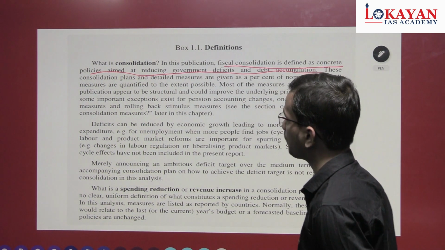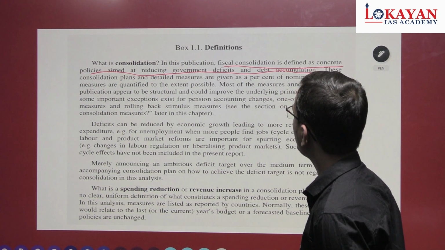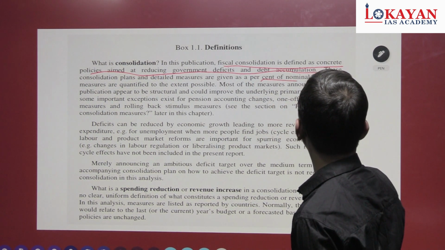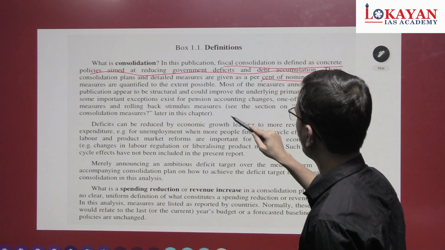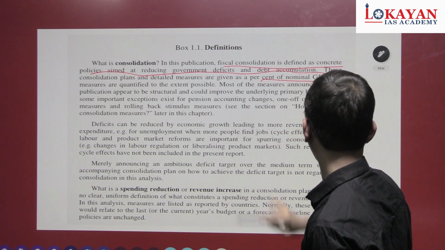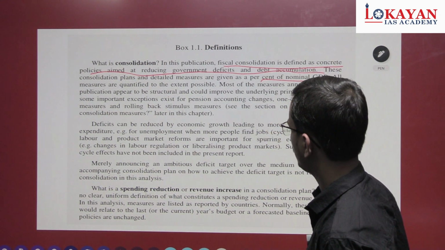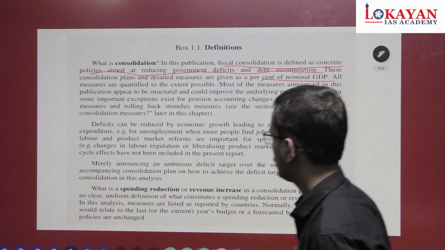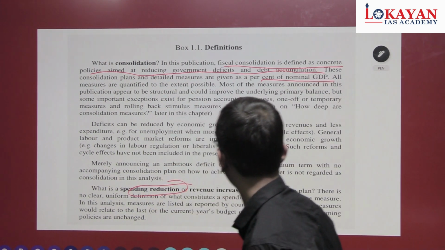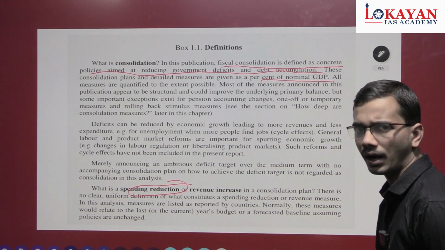These consolidation plans and detailed measures are given as percent of nominal GDP. All measures are quantified to the extent not required primary balances. Okay. Spending reduction. We have to see, take screenshot and go through calmly.